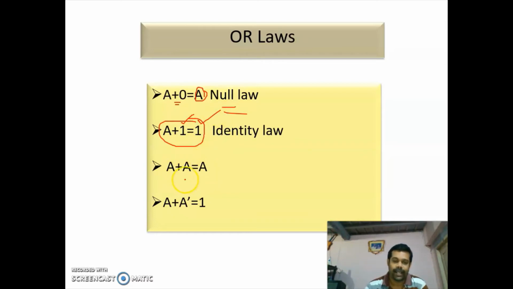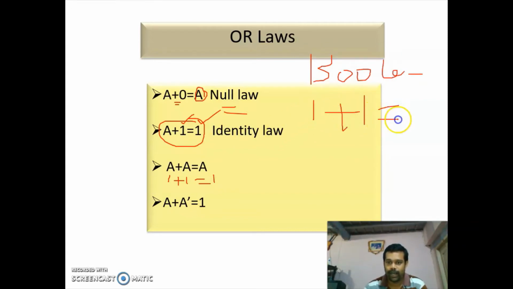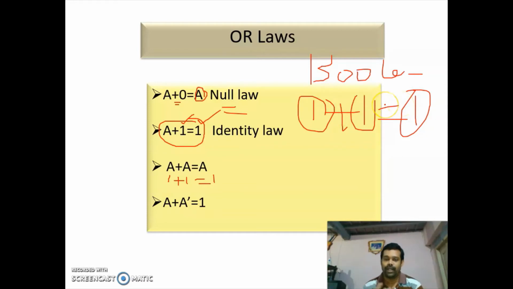A plus A is A. You take A as 1. 1 plus 1 is 1. So you must remember one thing. In Boolean, 1 plus 1 is 1. The meaning is true plus true is true. So you should not confuse Boolean algebra with binary.